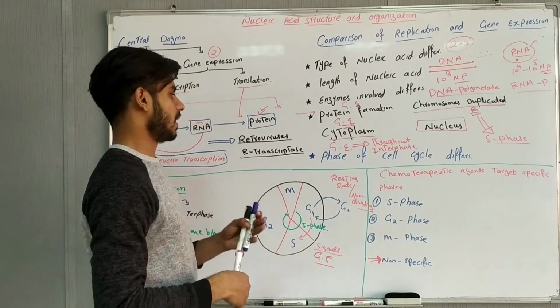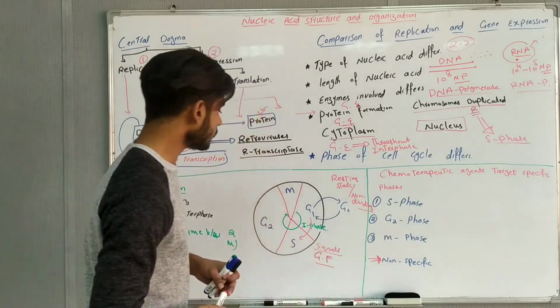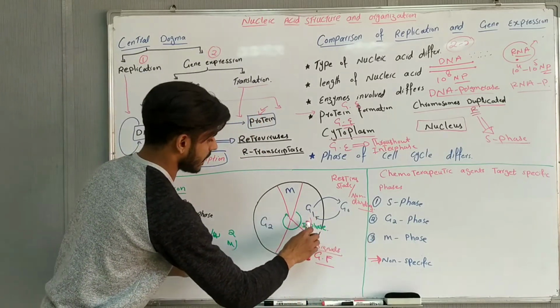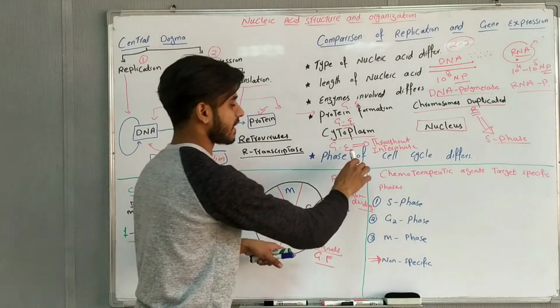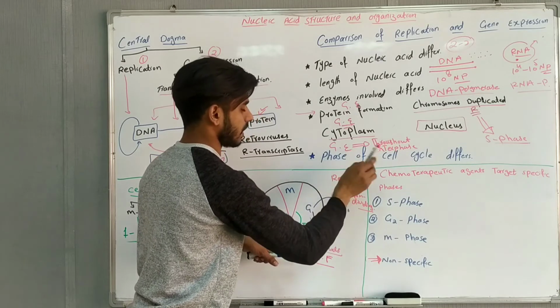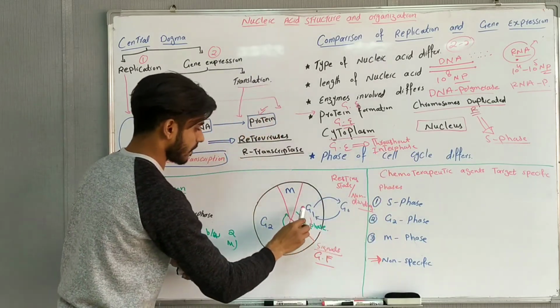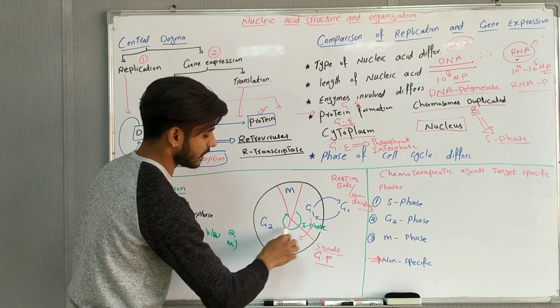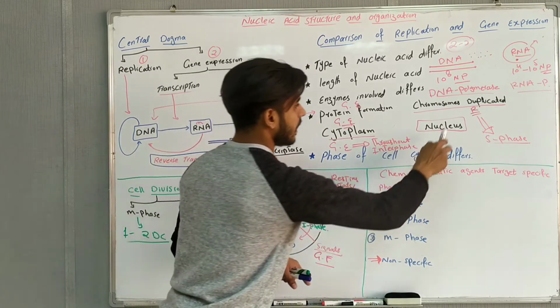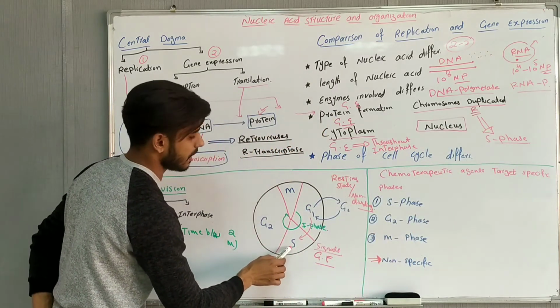Meaning that it's a state after which the cell undergoes cell division. So the whole interphase is the G1 phase, S phase, and G2 phase. And remember that I have already told you that gene expression happens throughout interphase. So gene expression happens in all 3 phases, but replication occurs just in S phase.